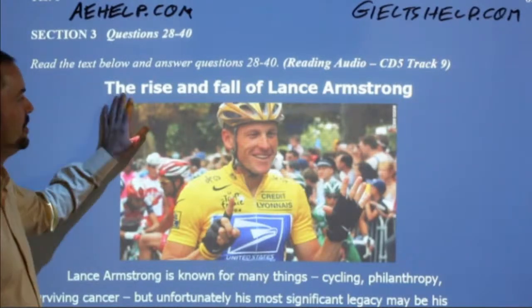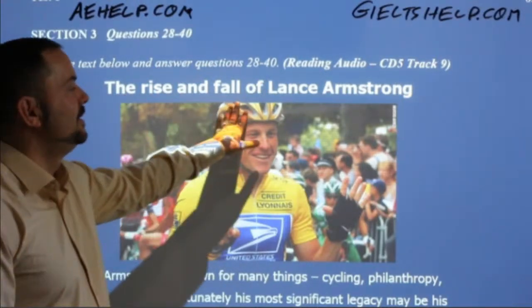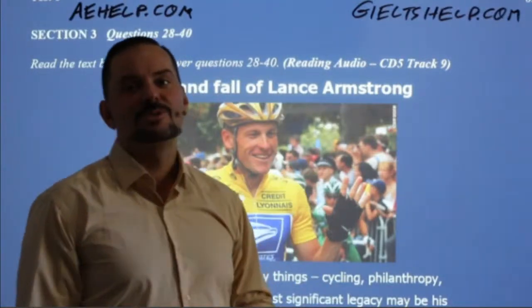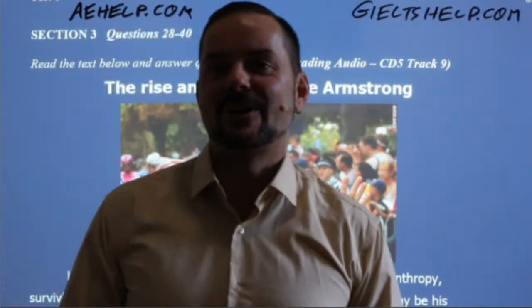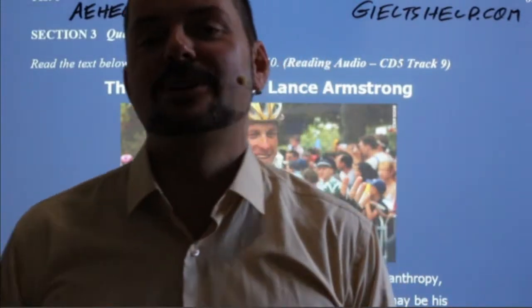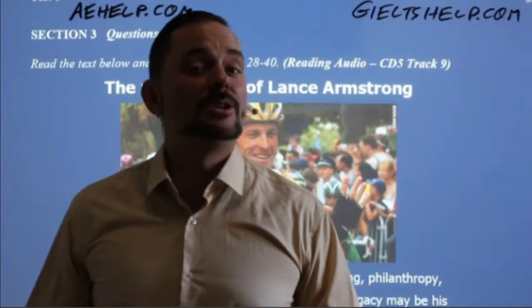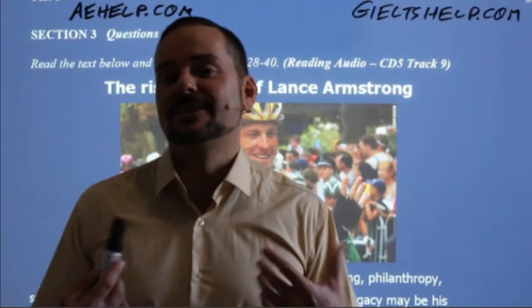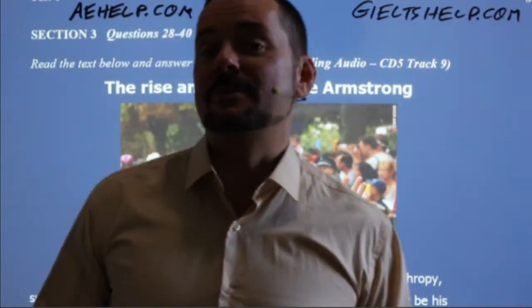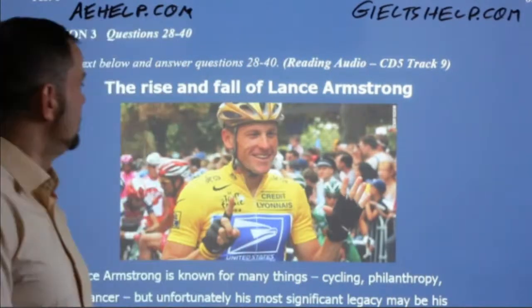So here we go. The Rise and Fall of Lance Armstrong. All right. So as soon as you read the title, you have to think about it. Just like when you go to a bookstore to find a new book that you're going to enjoy, your first step is usually reading the titles and trying to figure out what it's about, and then maybe reading the summary on the back of the book. So here, the same idea.